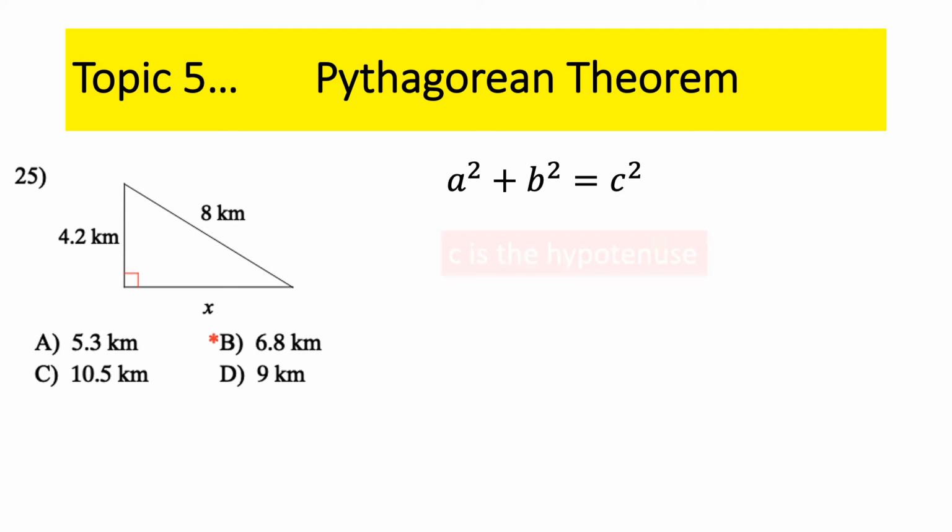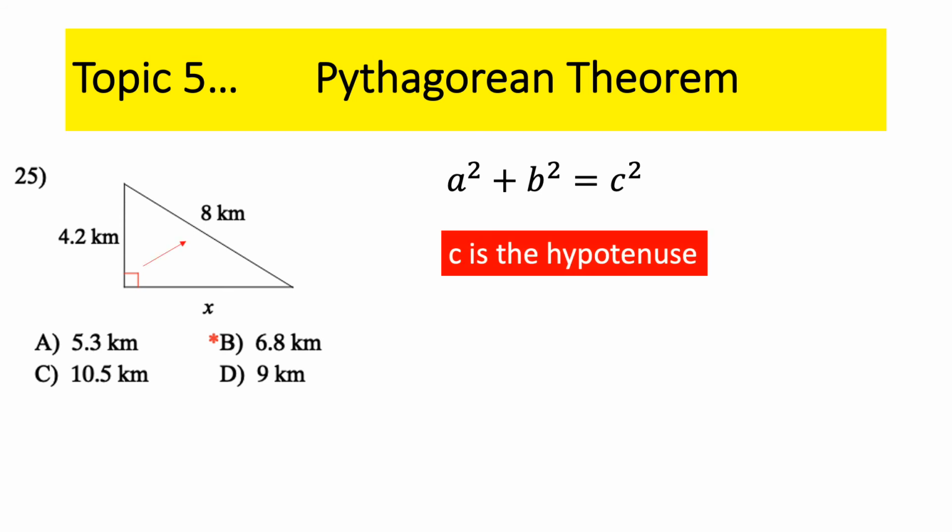You just have to remember that C is the hypotenuse. See the little arrow there? The side opposite the right angle is the hypotenuse. I only say this because if I flip this triangle around, you have to make sure you can still find the hypotenuse. That's the C value. It doesn't matter which is A or B, it's the other 2 sides in any order that you want. So let's see what we have here.